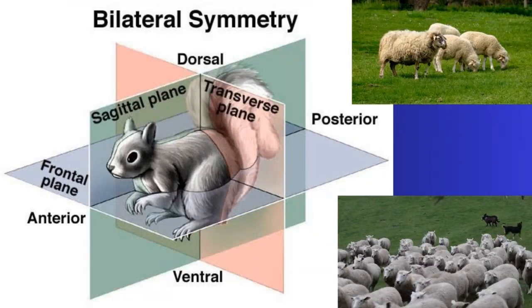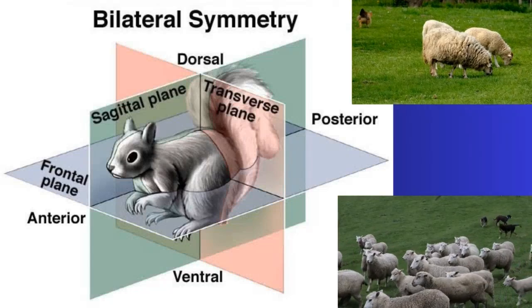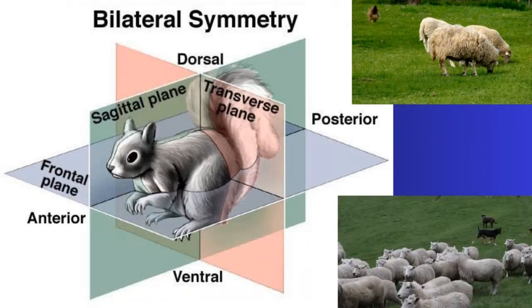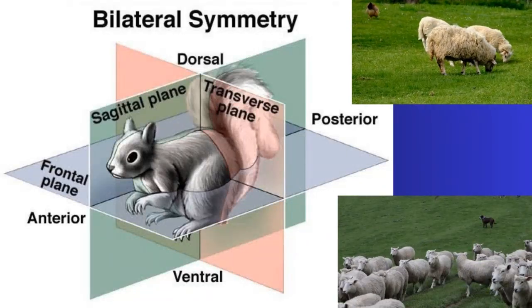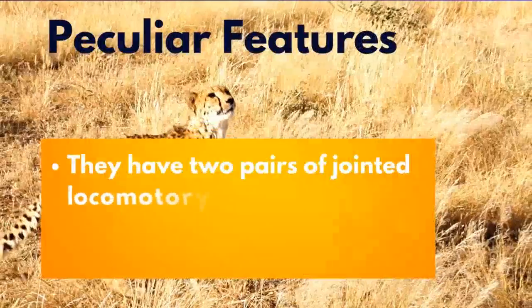Then we also have the transverse plane, which divides the animal into the front, the cranial part, and the caudal part. Now, as you can see here, we have 3 germ layers: the ectoderm, the endoderm, and the mesoderm, for a triploblastic animal, or an animal with triploblastic organization. That's the germ cell now.